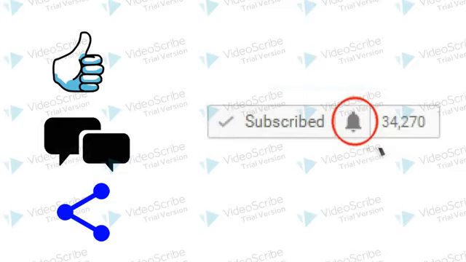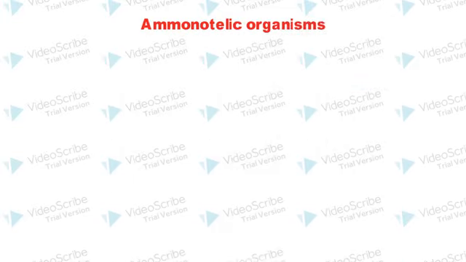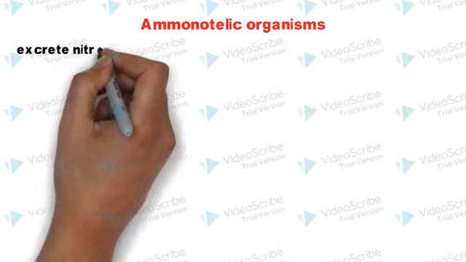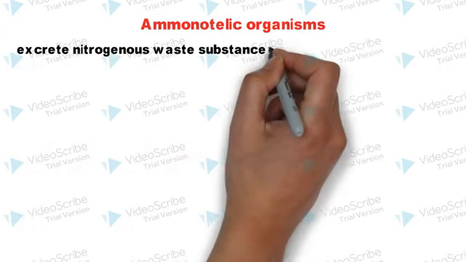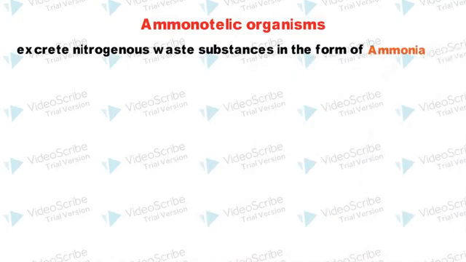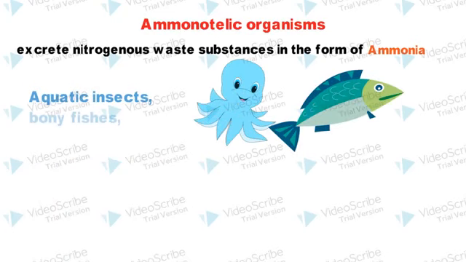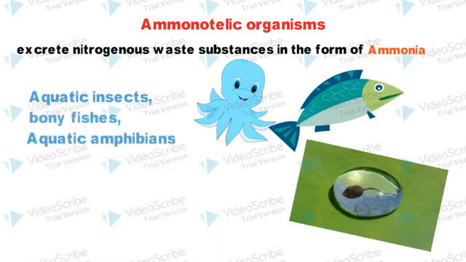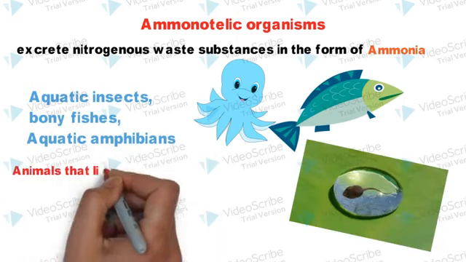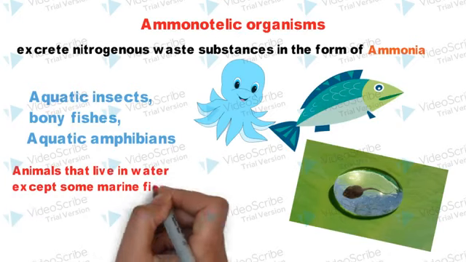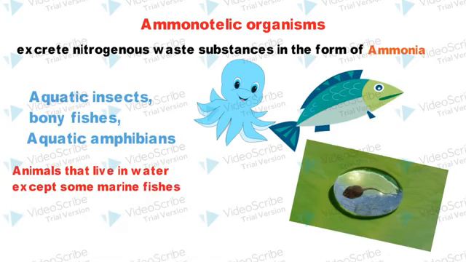So let's start with ammonotelic organisms. These are the organisms which excrete nitrogenous waste substances in the form of ammonia. The examples are octopus, aquatic insects, bony fishes, and aquatic amphibians like tadpoles. So basically these are the animals that live in water except some marine fishes. The trick to remember the ammonotelic organisms is A for ammonia and A for aquatic.